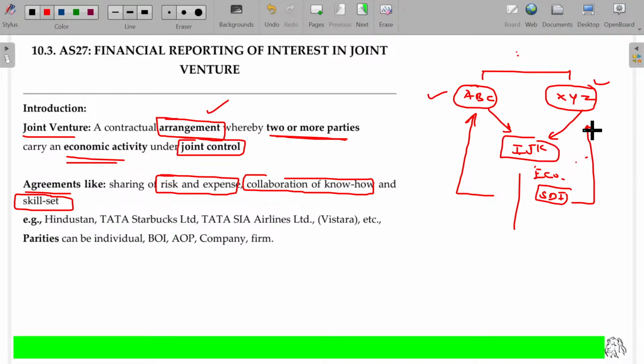So rather than ABC recruiting fresh candidates and training them in their own entity, they will now create one new entity under the control of ABC itself. They will collect small fees from the students and give the training. Once the students are trained, automatically IJK will transfer the trained students to ABC for employment.